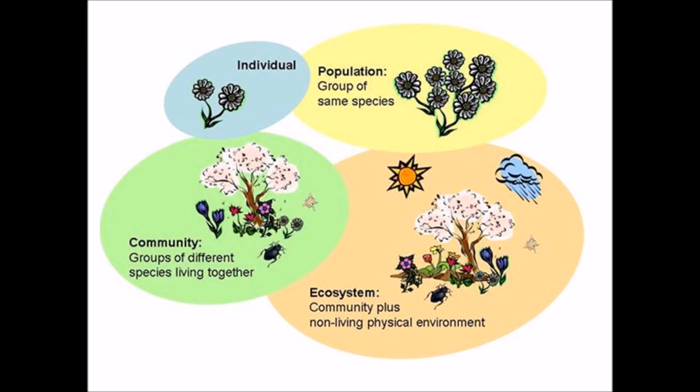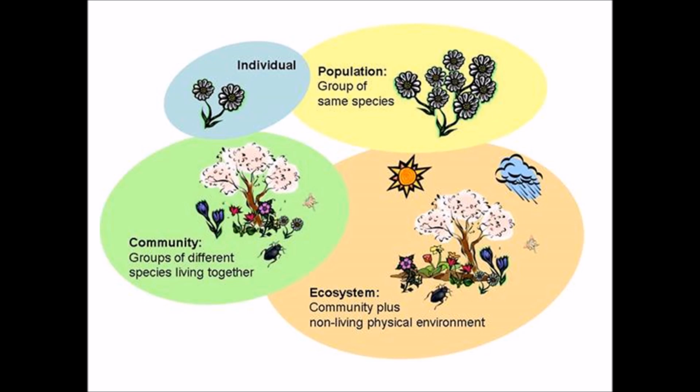Let's try to understand what is individual, population, community, and how it becomes an ecosystem. An individual is an individual. Population is a group of the same species, as you can see, the same kind of flowers, a single species. So this is a population. Community is a group of different species living together, like you can see trees, flowers, insects, etc. They are different species living together, so they are the community.